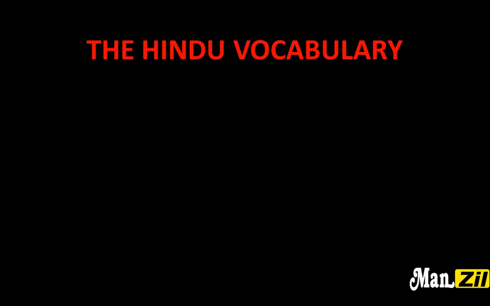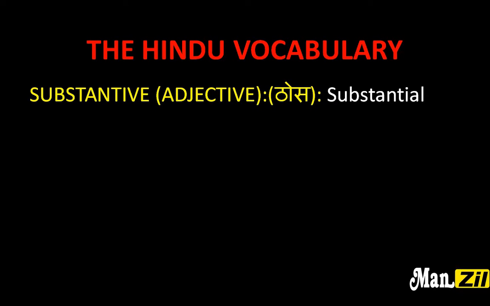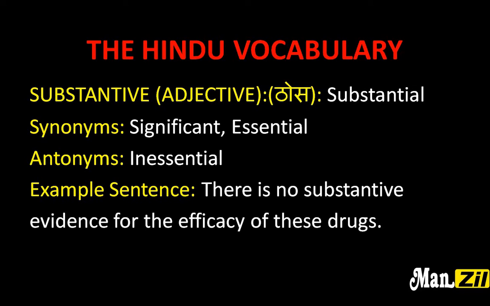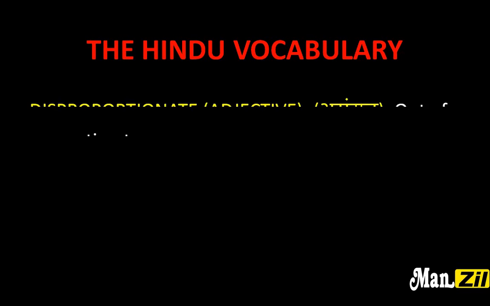So in today's video we will discuss some important English words. Let's begin. The first one is substantive, which is an adjective which means ठोस or substantial. Synonyms are significant and essential, and antonym is inessential. Example sentences: there is no substantive evidence for the efficacy of these drugs.